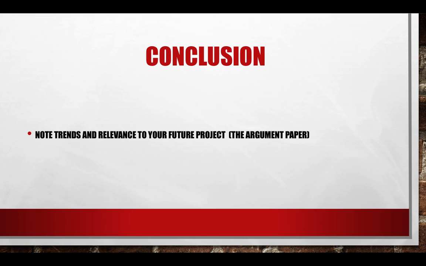And as I mentioned before, the next part of this arc would be the argument paper. That's where you choose a thesis to argue. That's where you're looking for a point. Right now, we're just sifting through the evidence, looking at articles, trying to see what's going on in your field. You're looking for that, but it's not going to be discussed in this essay.